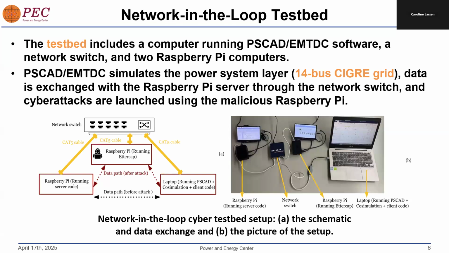To test our proposed method, we developed a test bed, which includes a computer running PSCAD software, a network switch, and two Raspberry Pi computers. PSCAD simulates the power system layer, which is a modified version of the 14-bus Seagate grid. The power system exchanges data with a Raspberry Pi server through the network switch. Lastly, a malicious Raspberry Pi launches cyber attacks on the Raspberry Pi on the network switch.